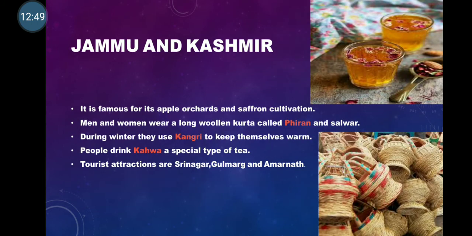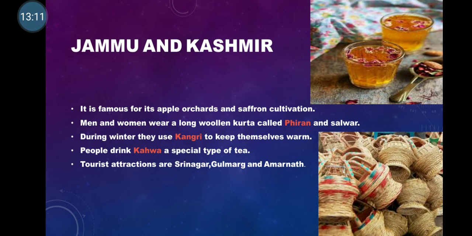Next, how is the life of the people in Jammu and Kashmir? We will have a look. Jammu and Kashmir is famous for apple orchards. Orchards are farms where we grow only fruits, and also saffron cultivation.